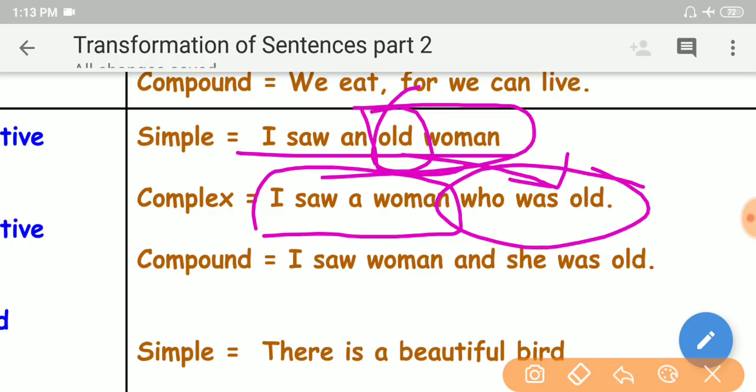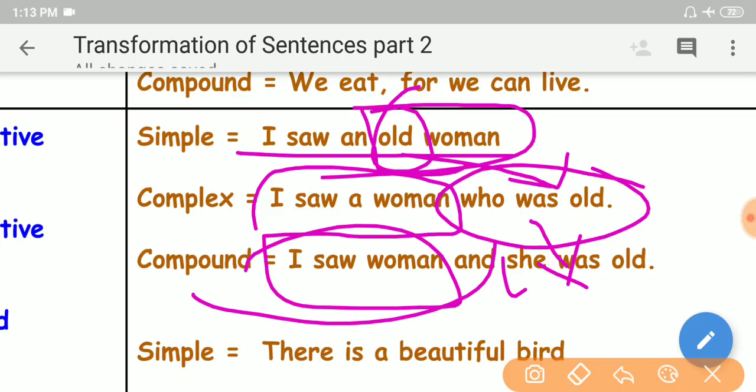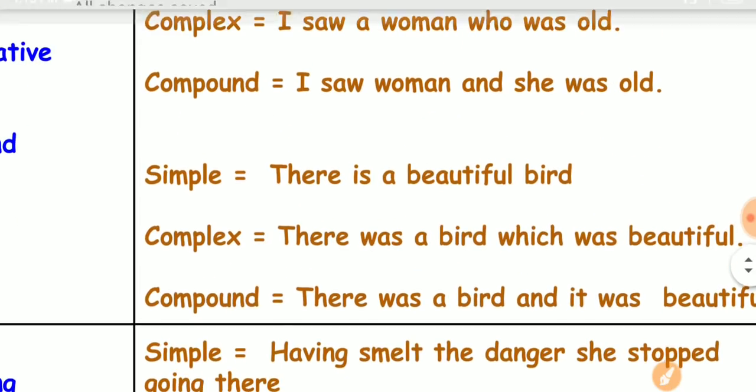This dependent clause can be expanded to an independent clause to get a compound sentence. See, I saw a woman and she was old. Like this.